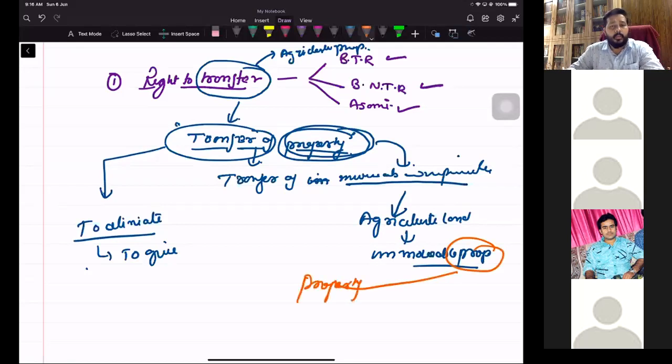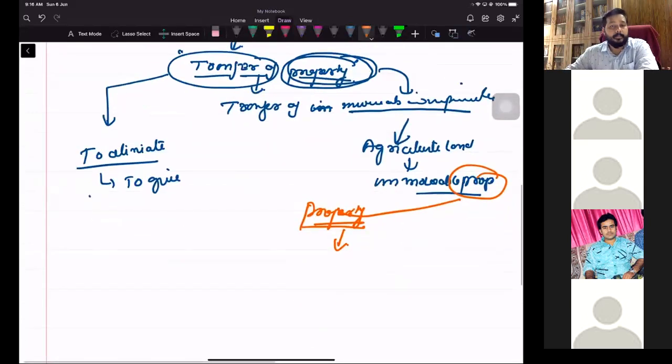When you say transfer of immovable or movable property, you are still not defining the term. Property can have two types, movable and immovable. My question is, what do you mean by the term property? Can anyone tell?